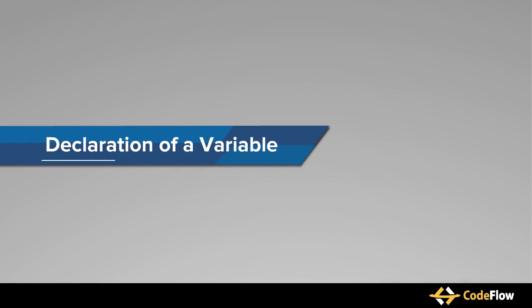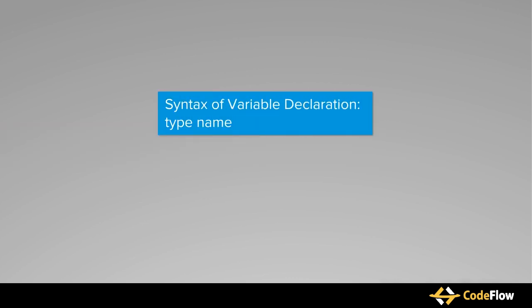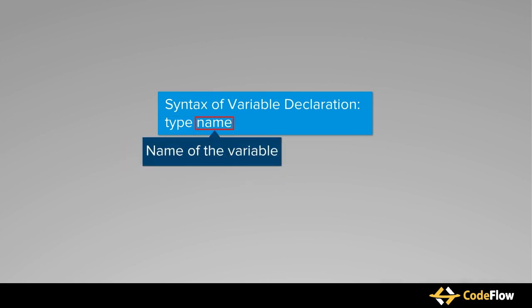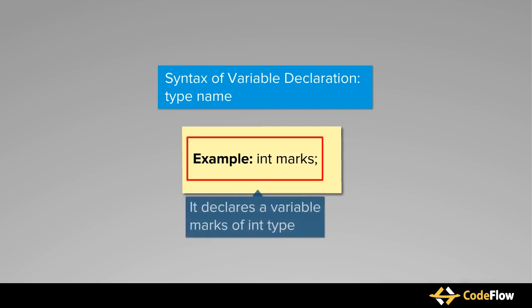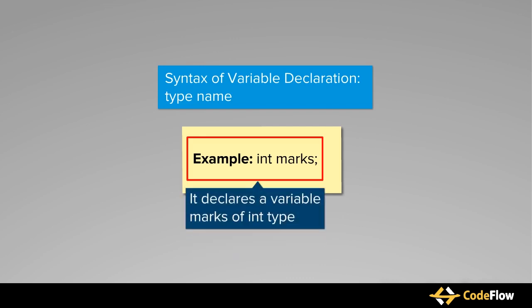Before using a variable in our program, we must declare it. The syntax of variable declaration is type followed by name. Here, type is any C data type and name is the name of the variable. For example, the code int marks declares a variable marks of int type. That means marks can store integer values only.